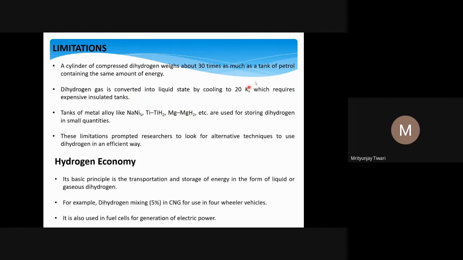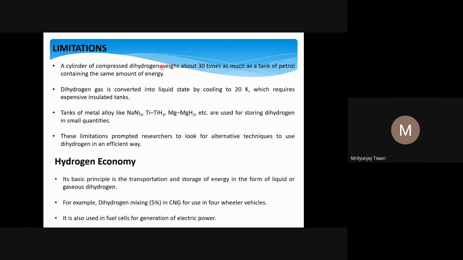But the limitations of this technology: whatever we desire is very good if we get that, but there are certain limitations with that. A cylinder of compressed dihydrogen, because hydrogen is a gas, a very small amount will be there in any vessel at normal pressure. So we have to put dihydrogen at a very high pressure, compress it to keep it in a cylinder. That cylinder would weigh about 30 times as much as a tank of petrol containing the same amount of energy. So you have to carry 30 times more weight to provide the same energy.